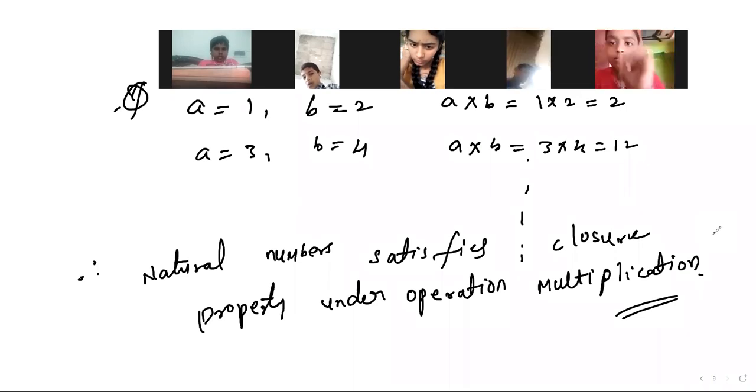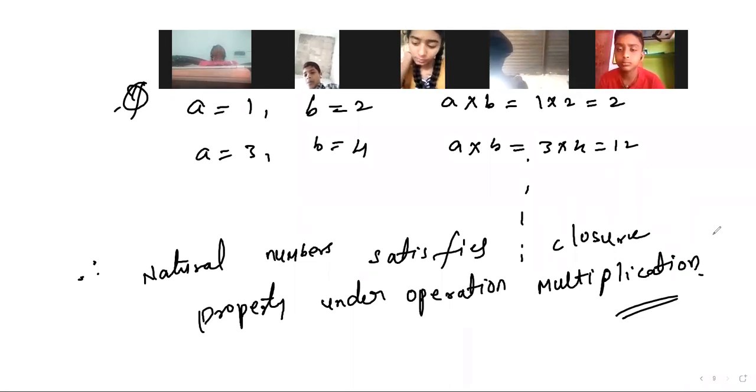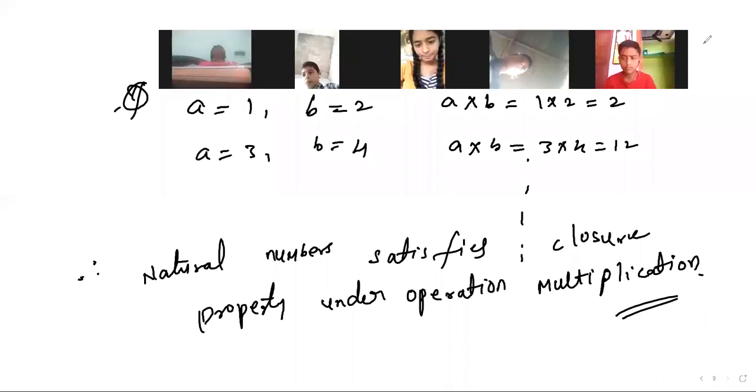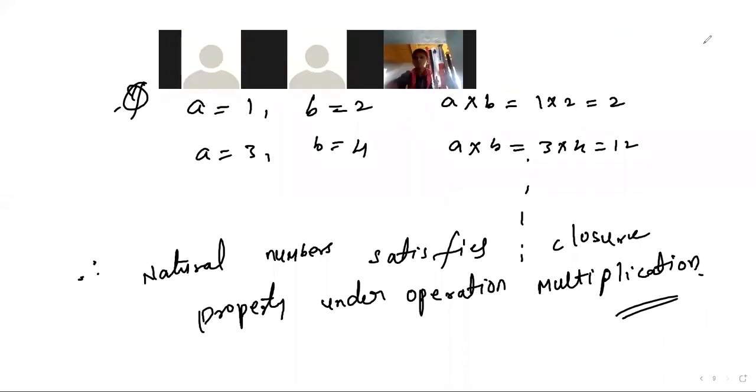Okay, did you get that? Clear? Any doubts? Anybody having a doubt?